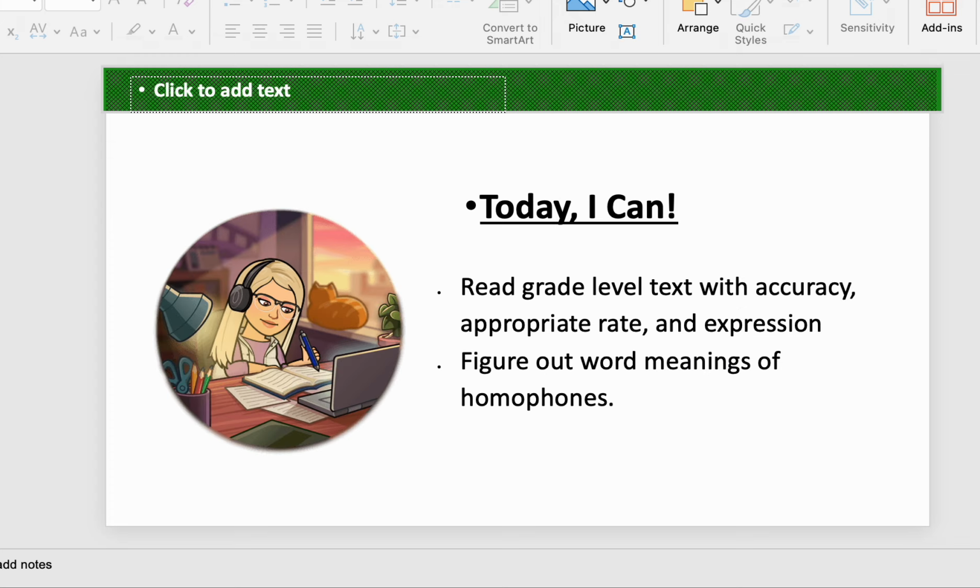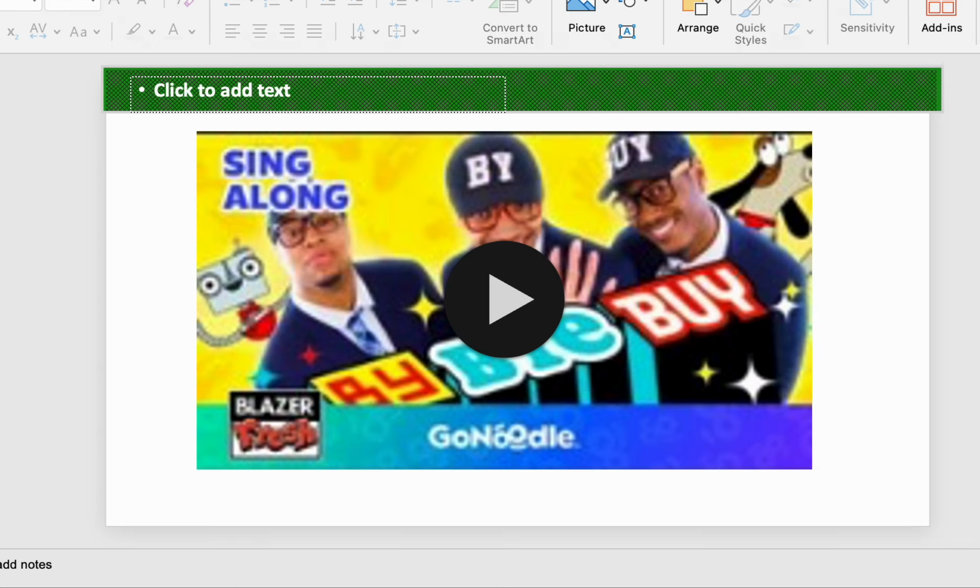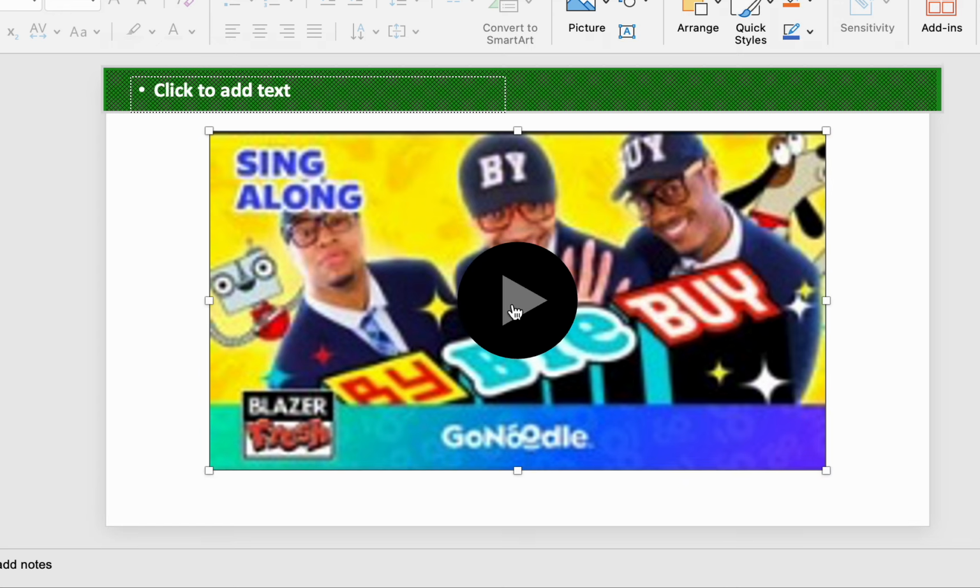So today, we're going to be working on our fluency still. We have a fluency check today. So we're going to be reading grade level text with accuracy, the appropriate rate and expression. We're going to be figuring out some different word meanings, like homophones. So let's take a look at what some homophones are. This is one of my favorite video clips on homophones.